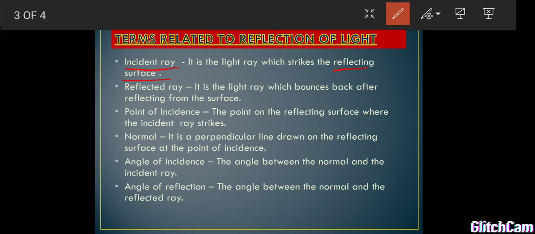Point of incident is the point on the reflecting surface where the incident ray strikes. Next we go for reflected ray. This is incident ray and this is point of incident. After incident on the surface, it is reflected back to the same medium.